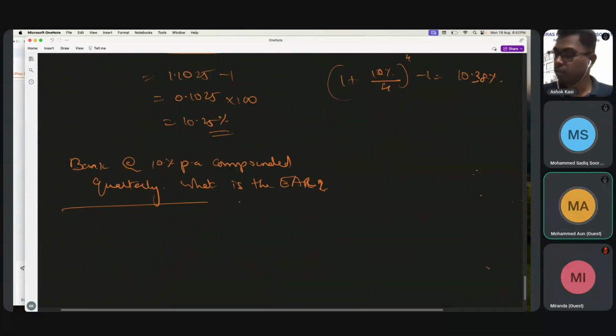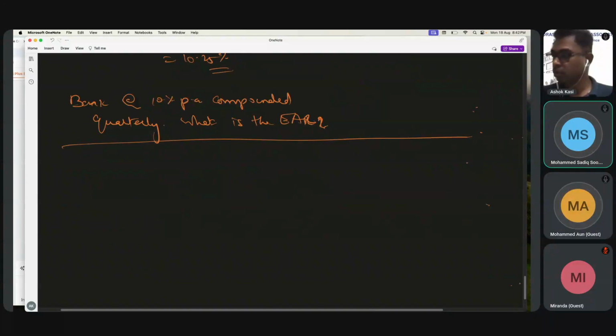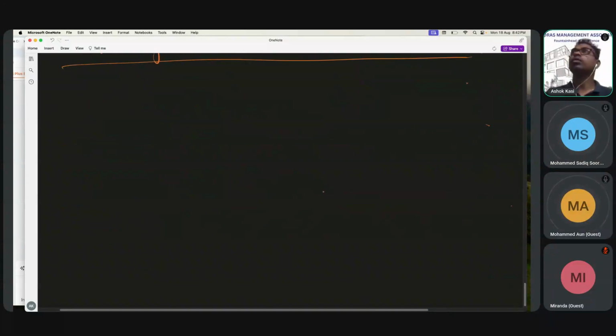Sir, what is the theory part in this course, the CFA course? You will have a lot of theory in the equity subject, like what is equity, stock exchange, how an index is calculated. Market capitalization, like in India we follow market capitalization. Similarly, there are other ways to calculate index return, such as price weighted and equal weighted. Different indexes use different ones. That sort of theory is there.